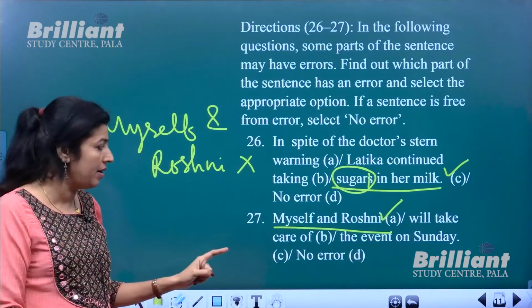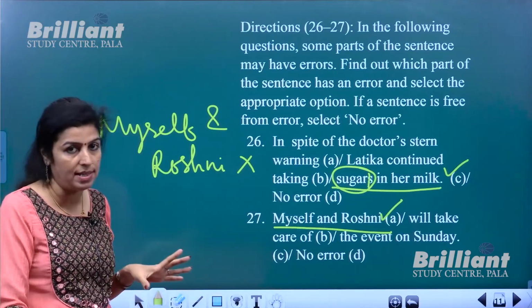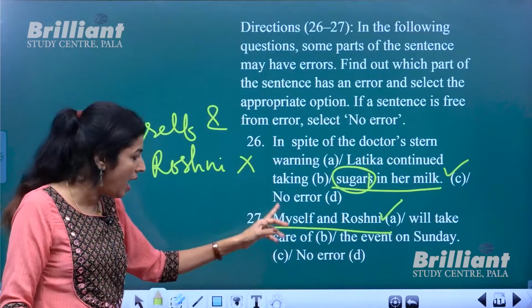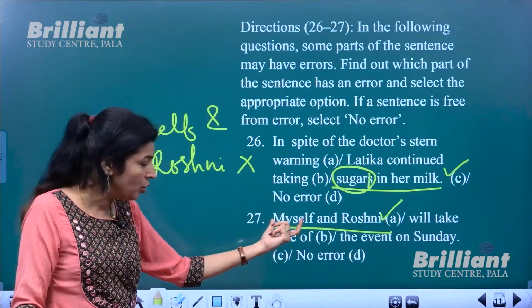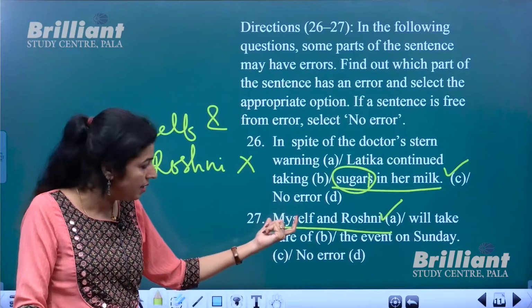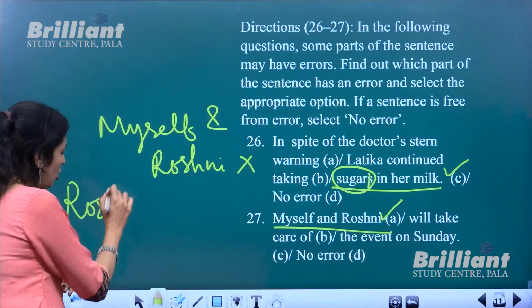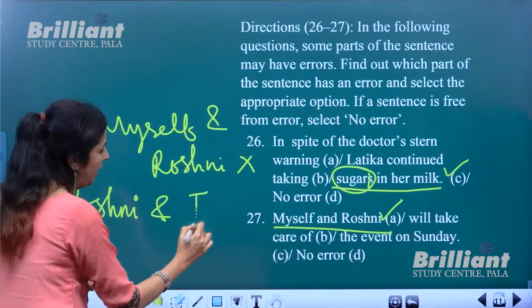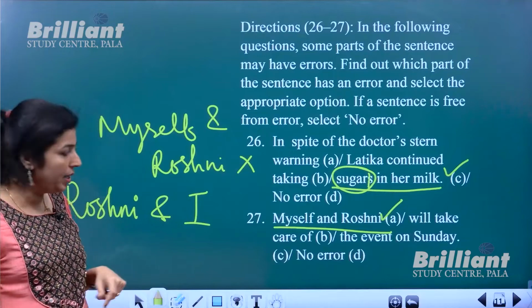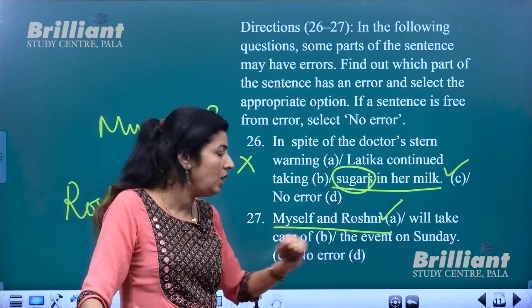And the second error is that not myself but I is to be used, and that also not at the start. Instead, Roshni and I. That means change it into Roshni and I. Okay. Roshni and I will take care of the event on Sunday.